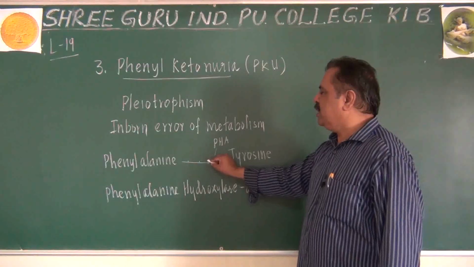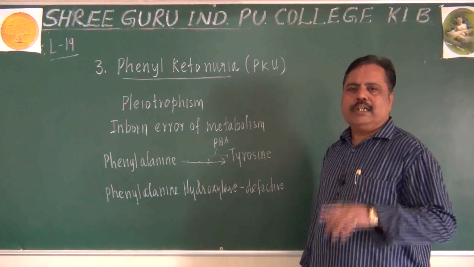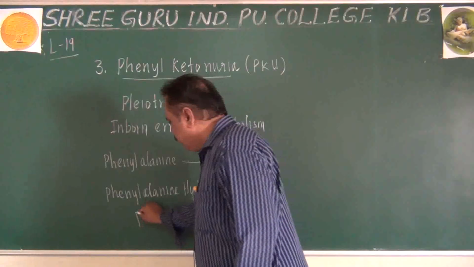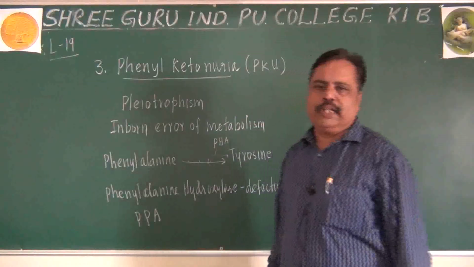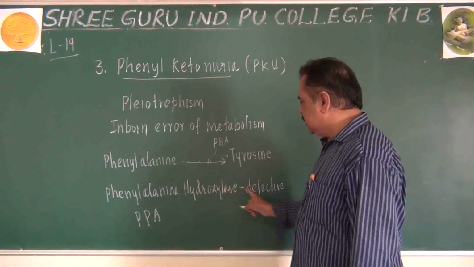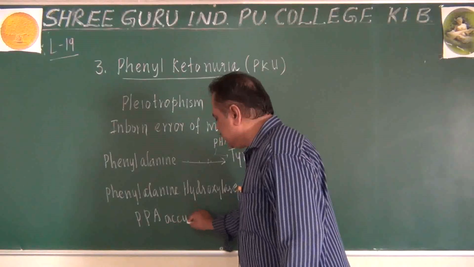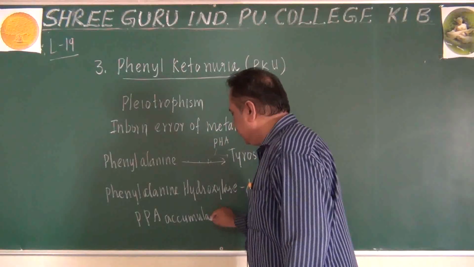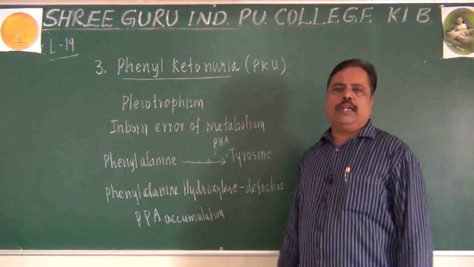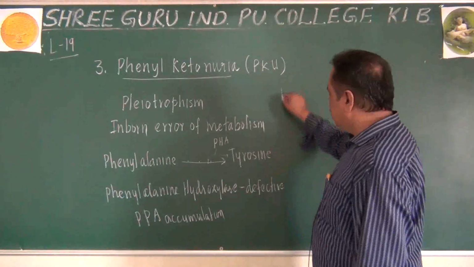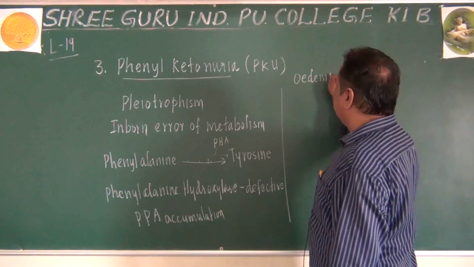It will accumulate in our body as an intermediary product. What is that intermediary product? Phenylpyruvic acid. So when this enzyme becomes defective, phenylpyruvic acid will accumulate in our body. Due to that accumulation, swelling of our legs called edema will take place.